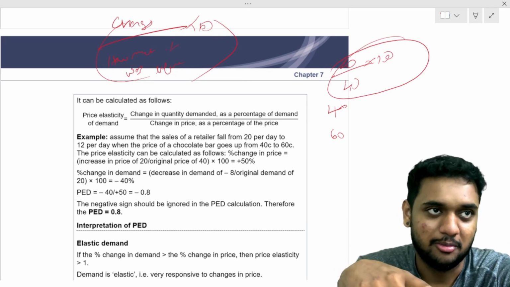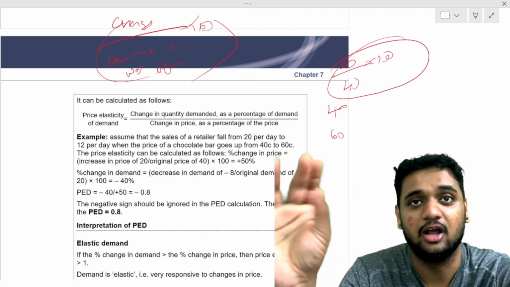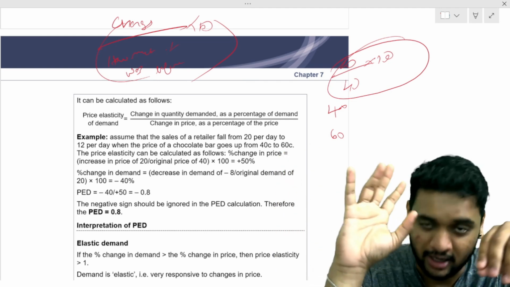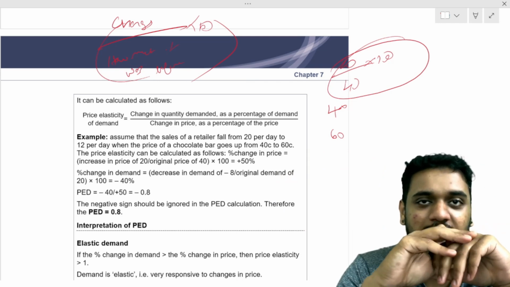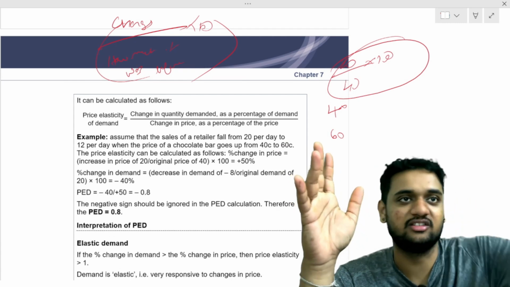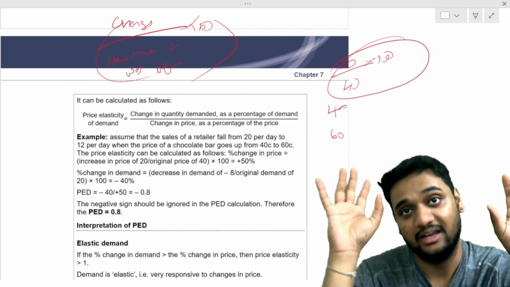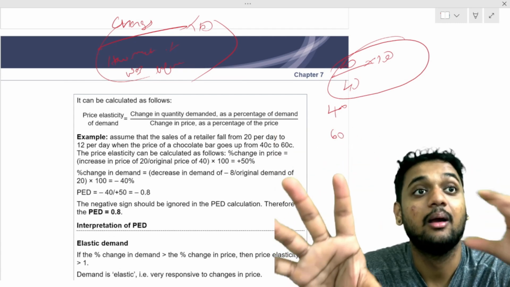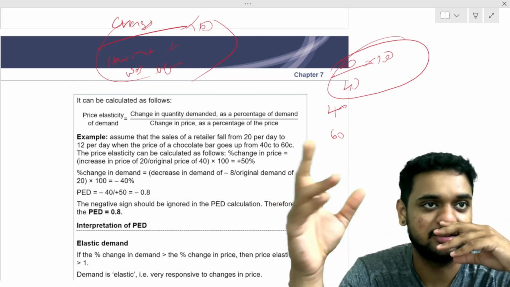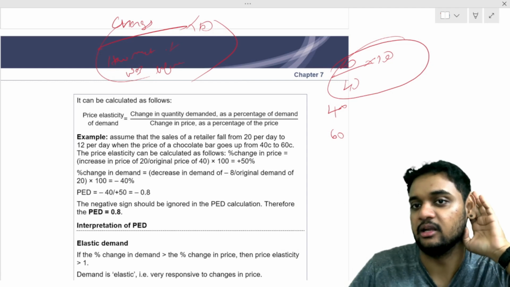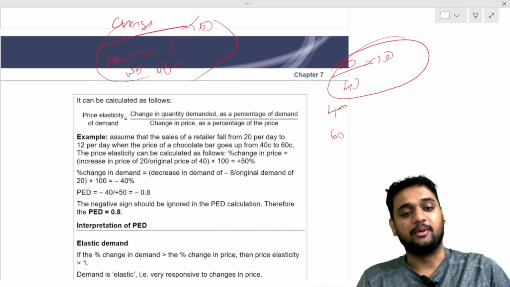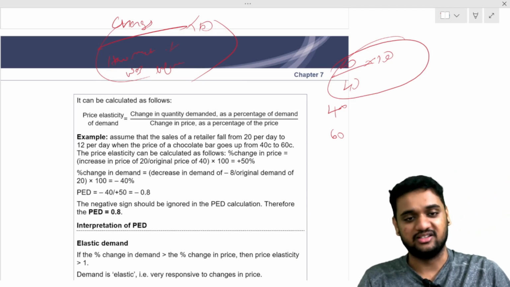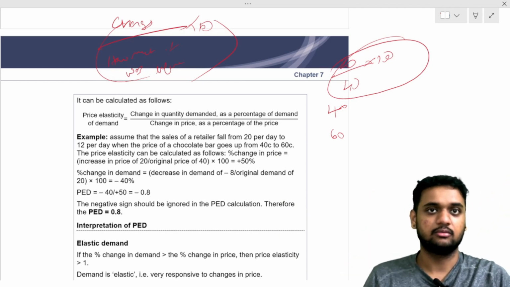Just because price decreases and quantity increases, don't say it's elastic demand. In inelastic demand also the same thing will happen. It doesn't mean that if you increase the price, more quantity will sell. In inelastic also the same thing will happen. But the difference is percentage change matters. So you have to find the percentage change and then only you can answer. Find the percentage change in quantity demanded, find the percentage change in price, and then divide.